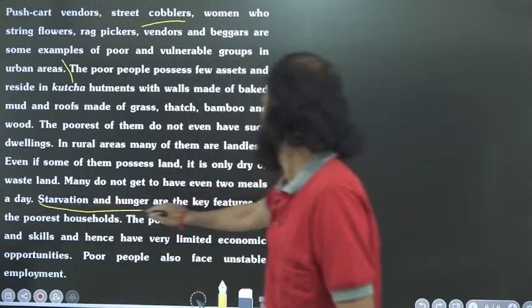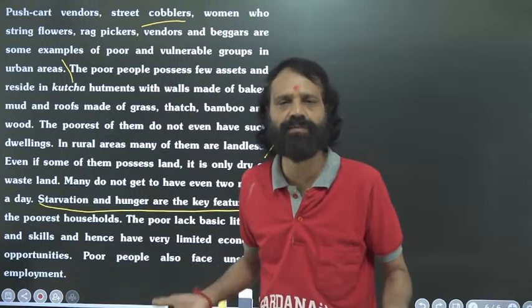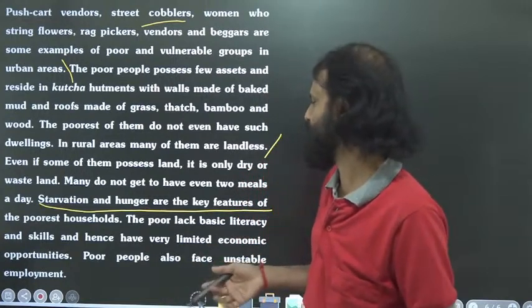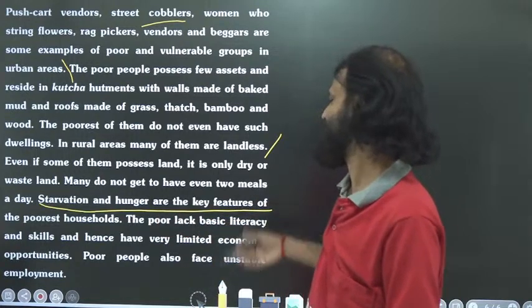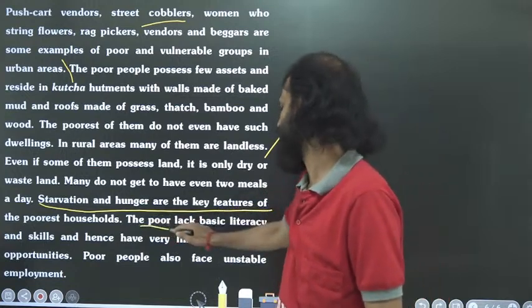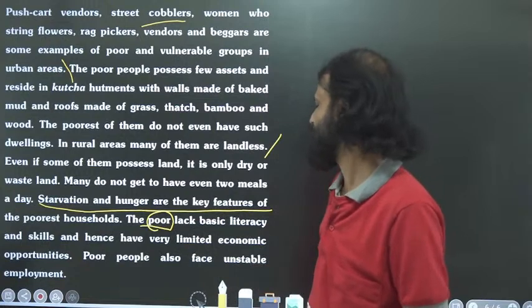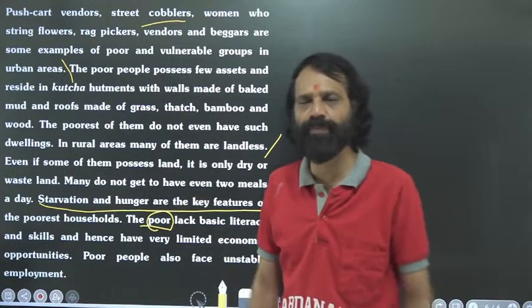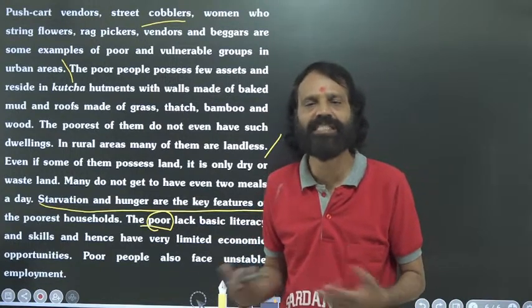Starvation and hunger are the key features of the poorest households. They are hungry, so they do not have proper food. They are not taking enough food at enough times. The poor lack basic literacy and skills and hence have very limited economic opportunities. Of course, they are poor people. Poor people are illiterate people. They do not have basic skills.